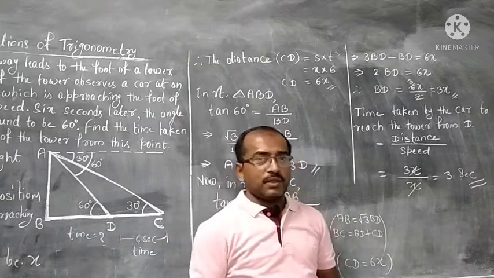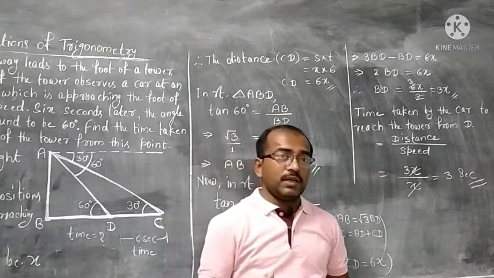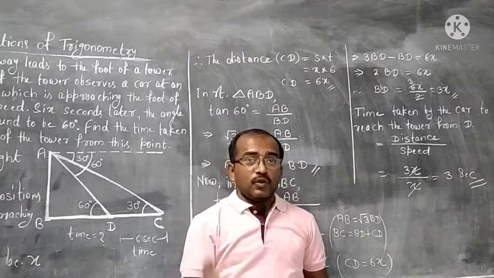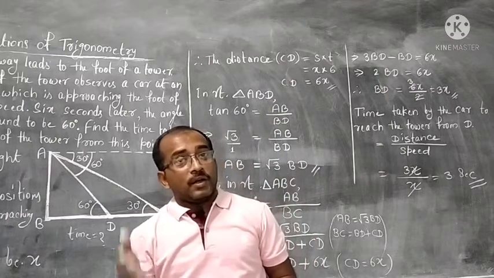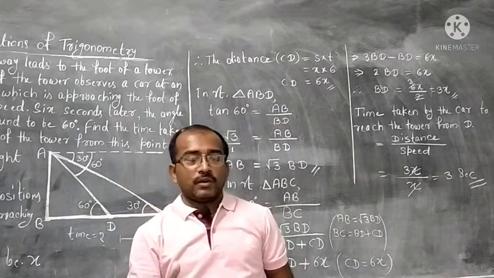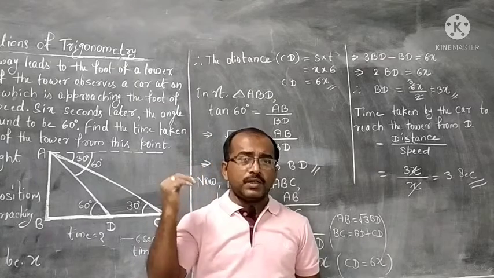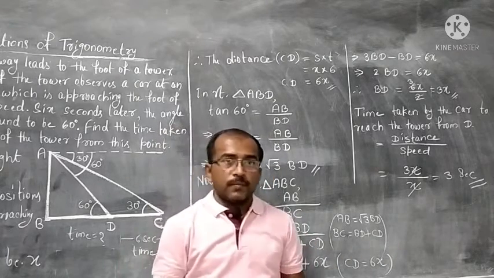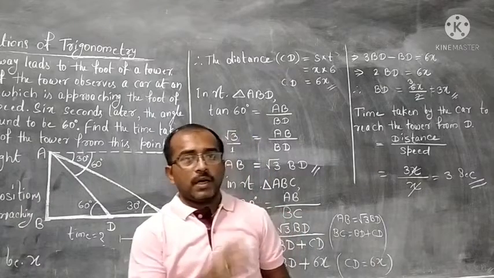So, interesting question. See the use of trigonometry. The man is somewhere, the car is running on the road, not knowing the speed of the car, the observer remaining at the top of the building, top of the tower, is observing and calculating the exact thing. This is the use of trigonometry in a real life situation.